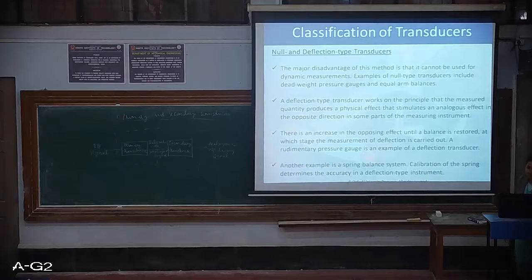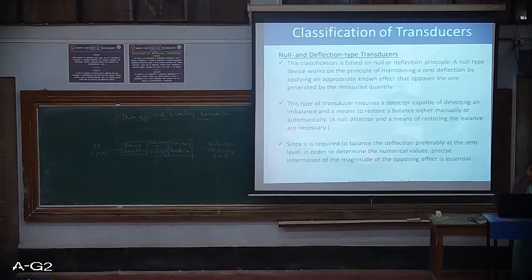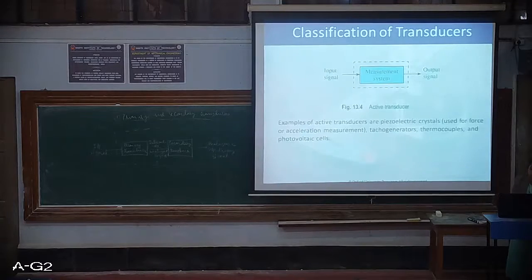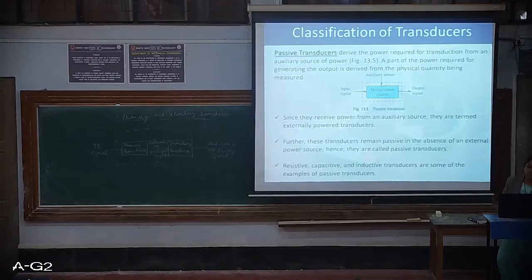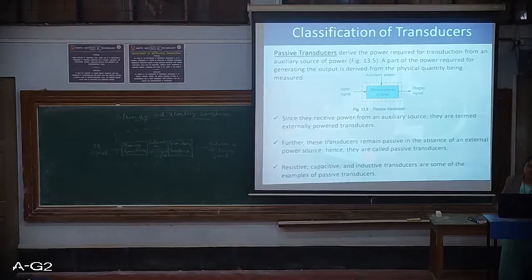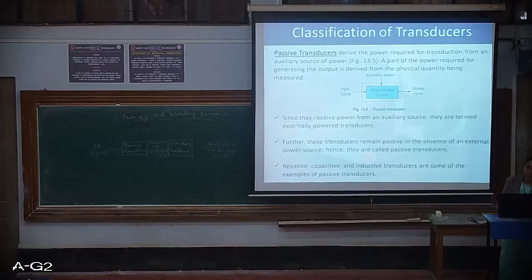So these are the various types of transducers. Just a quick repetition. First, primary and secondary transducers. Next, based upon the principle of transduction, we have capacitive, resistive and inductive transducers. Next are active and passive transducers, based on the dependency on the auxiliary power source.